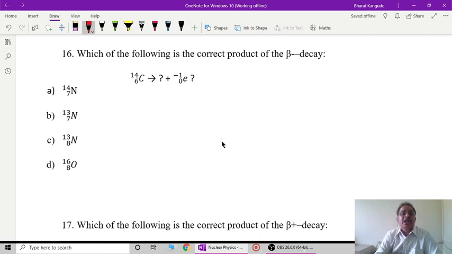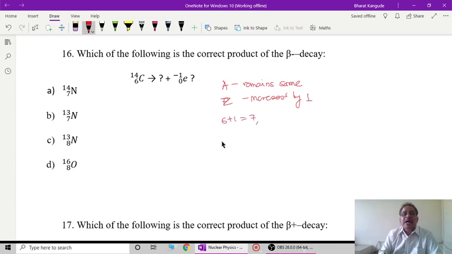So naturally the new element formed will be 7N14. The mass number A remains the same, it doesn't change, whereas Z increases by 1, so 6 plus 1 will be 7, and A will remain 14. So 7N14 is the nucleus that will be created in this process of beta decay of radioactive carbon.